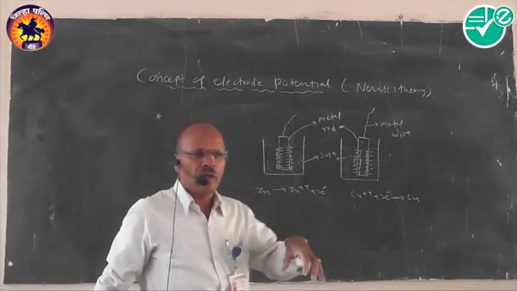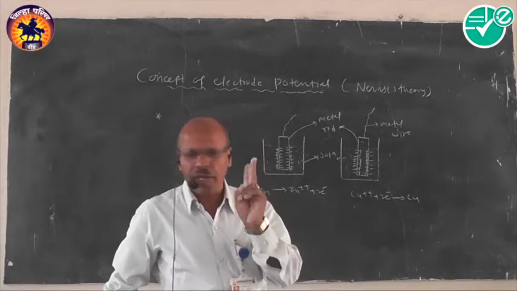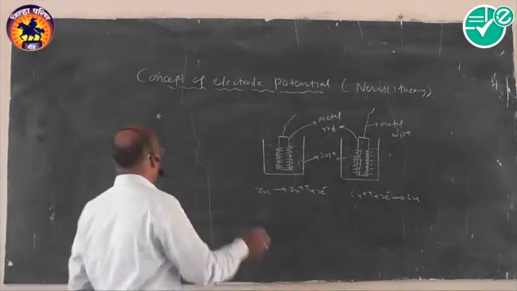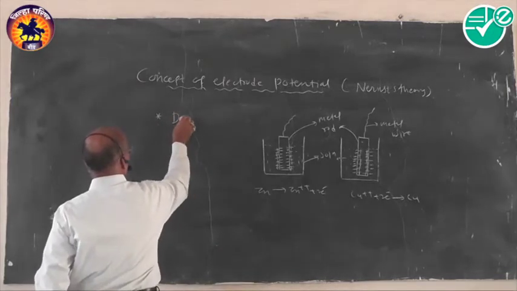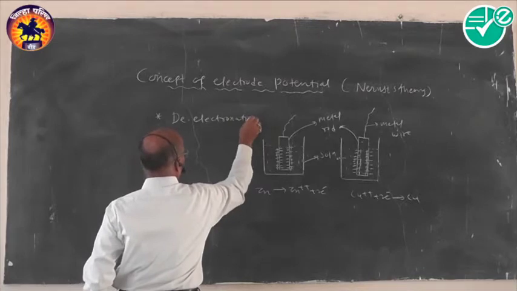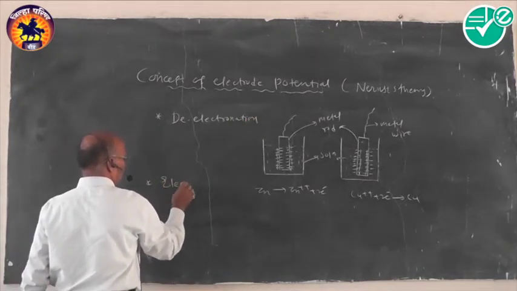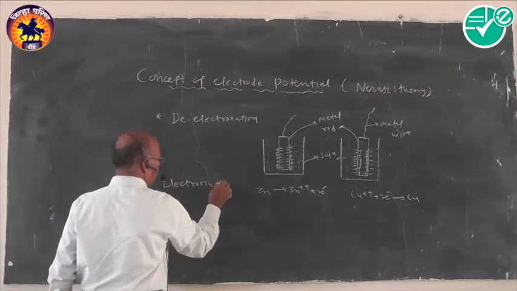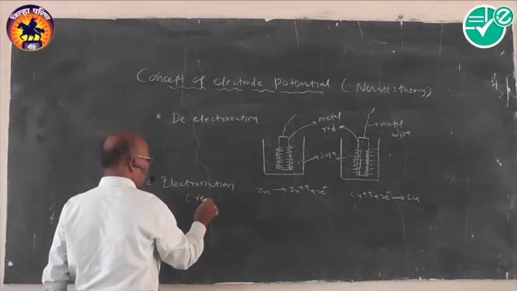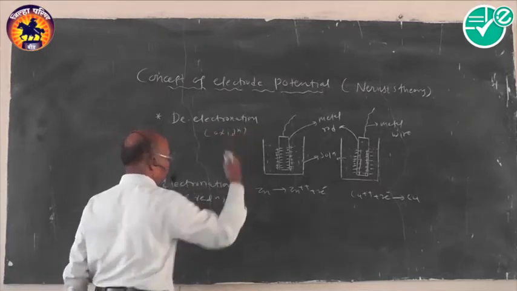When we dip a metal in its own ions, two tendencies arise there. The first tendency is de-electronation, and the second tendency is electronation. We call the latter the process of reduction, and the former the process of oxidation.